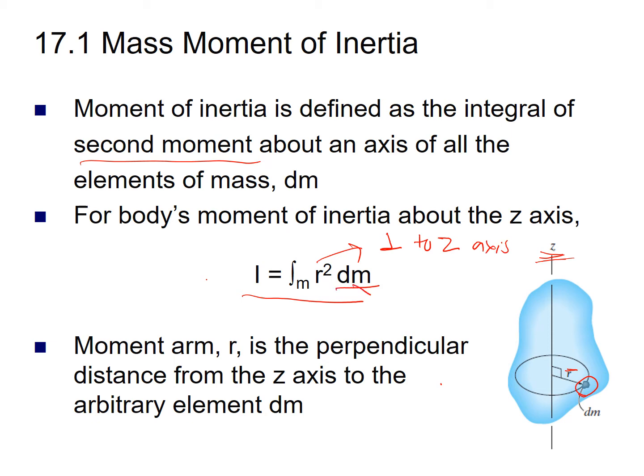And what is dm? This is basically the infinitesimal small element mass. So this is the equation for finding the mass moment of inertia mathematically.